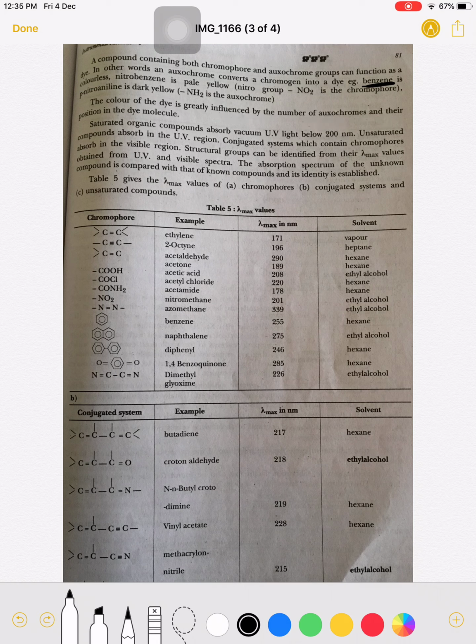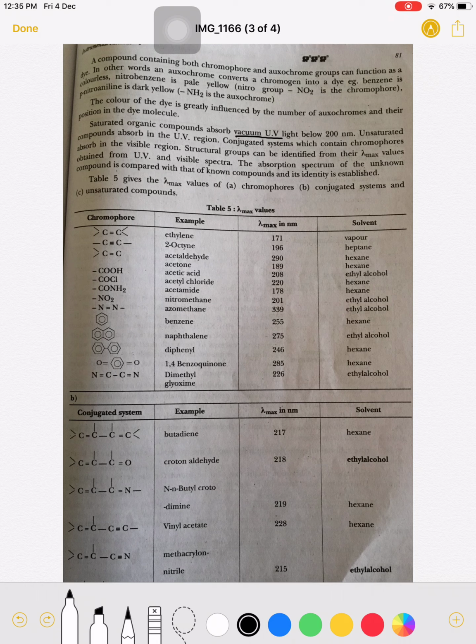Saturated organic compounds absorb vacuum UV light below 200 nanometer. If the compound is saturated, that is, carbon-carbon single bonds, then that saturated compound absorbs light in the vacuum UV region, below 200 nanometer. Unsaturated compounds absorb in the UV regions, and conjugated systems which contain chromophores absorb in the visible region.